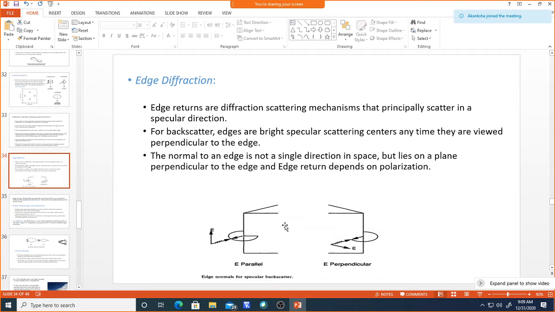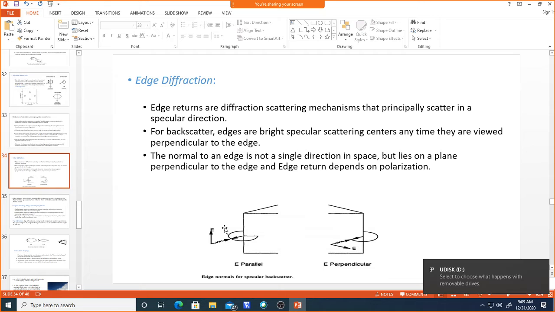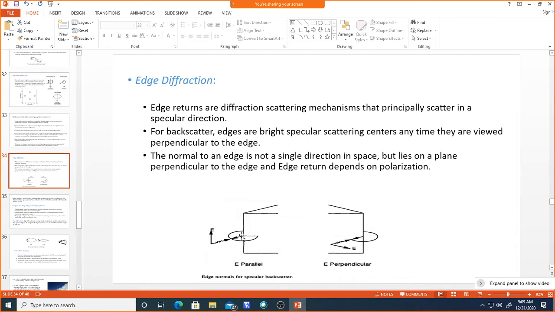Now, edge returns are diffraction scattering mechanisms that principally scatter in a specular direction. So this depends on the electric field, or what we call the polarization, whether it is a vertically polarized wave or a horizontally polarized wave.